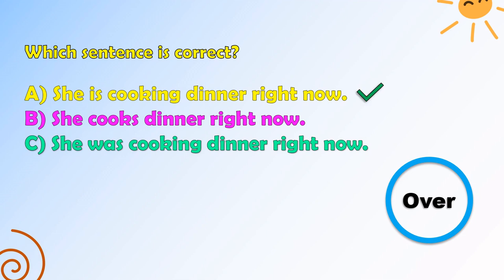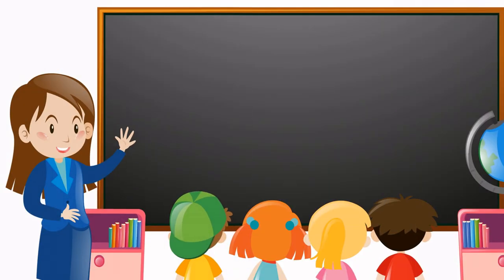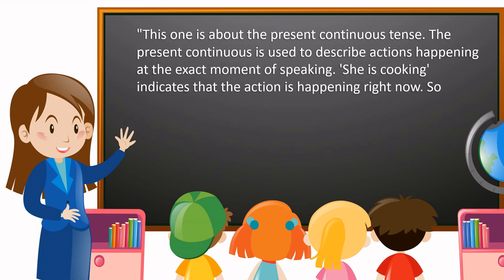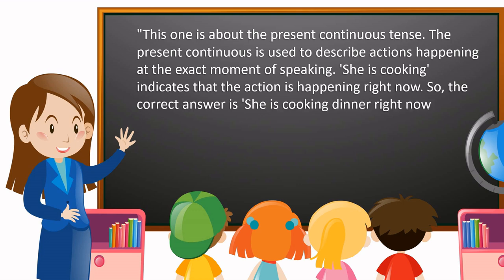The correct answer is she is cooking dinner right now. This one is about the present continuous tense. The present continuous is used to describe actions happening at the exact moment of speaking. She is cooking indicates that the action is happening right now. So the correct answer is she is cooking dinner right now.